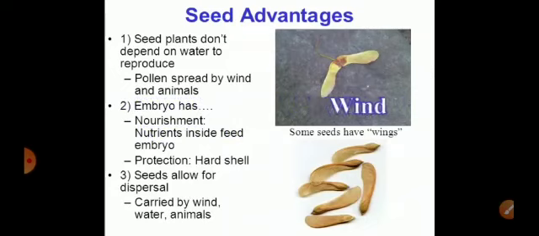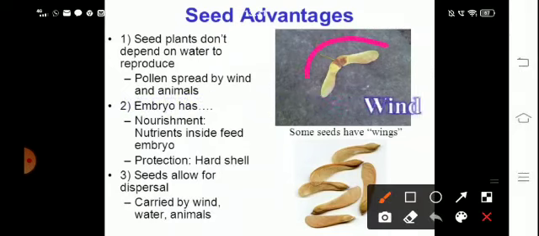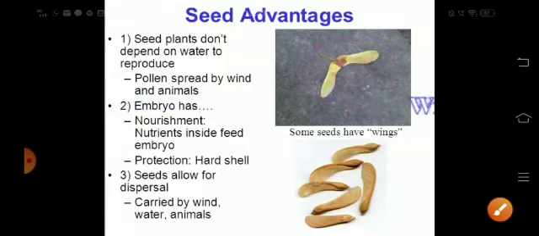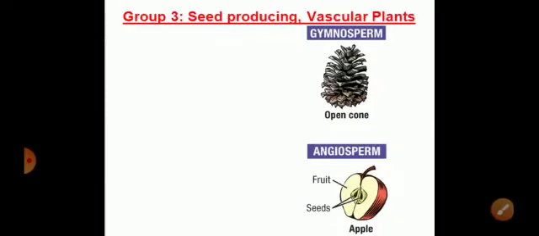Furthermore, the seeds have also got wings, as can be seen in the diagrammatic representation. So when the seeds have wings, that helps in better dispersal. The megasporophyll forms the female cone, and the microsporophyll forms the male cone. So the pollination could take place by any agents.